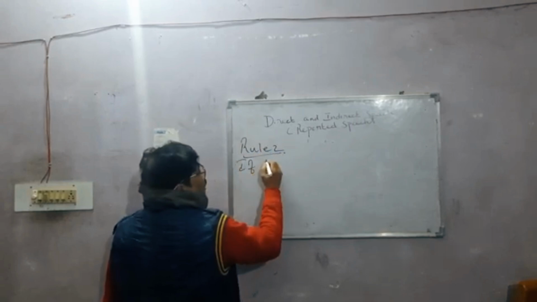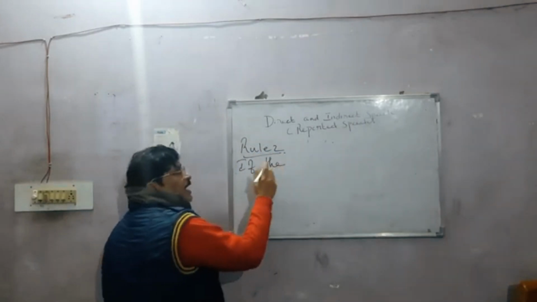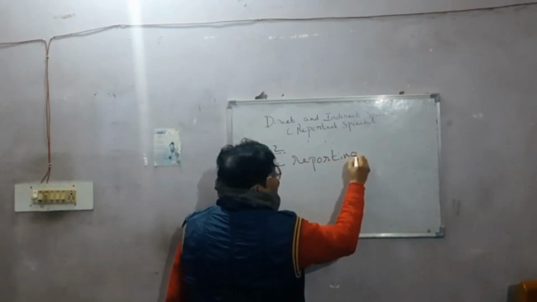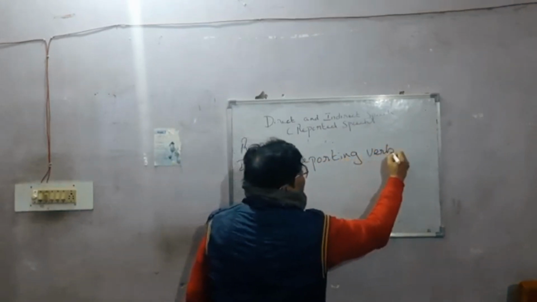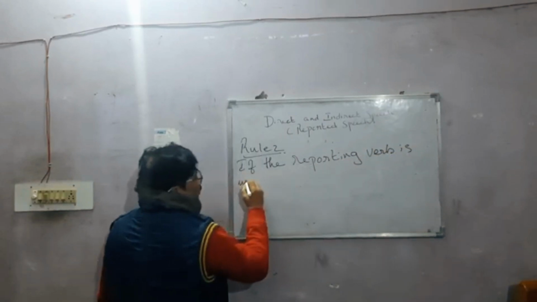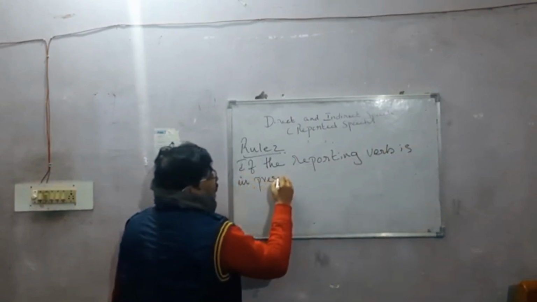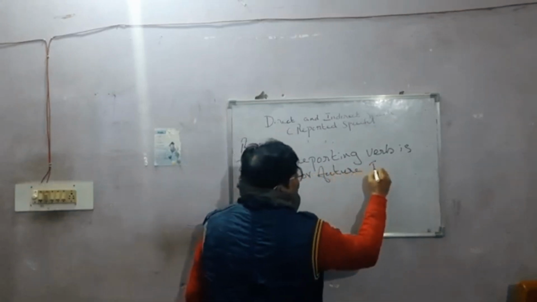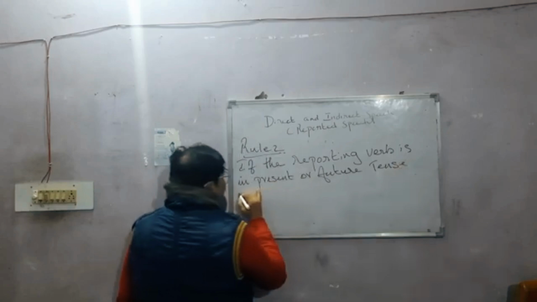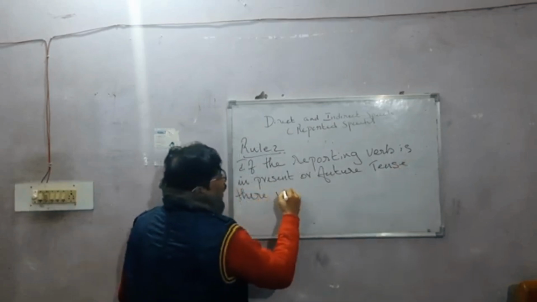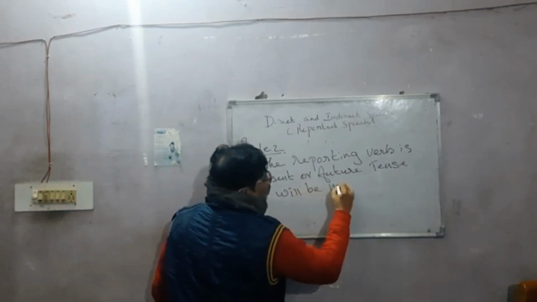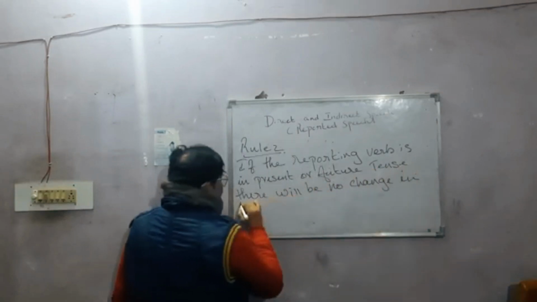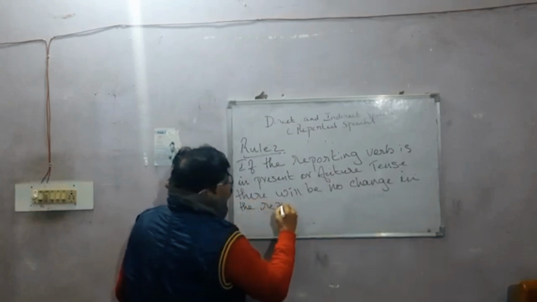If the reporting verb is in present or future tense, there will be no change in the reported verb.